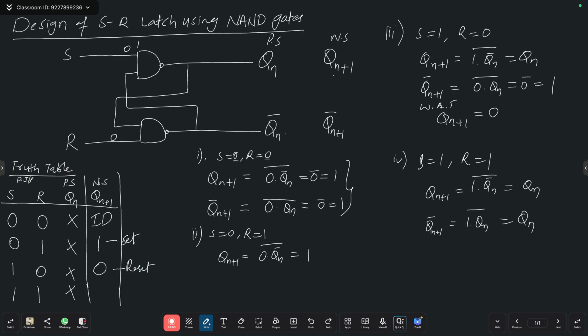This is Qn bar. So when I give this, Qn plus 1 bar is equal to Qn bar. Yes or no? So there is a no change condition. Here what is this? Qn. Are you clear? I have done the same thing I did yesterday. Only we have used NAND gates here. Okay, last class we took NOR gates.